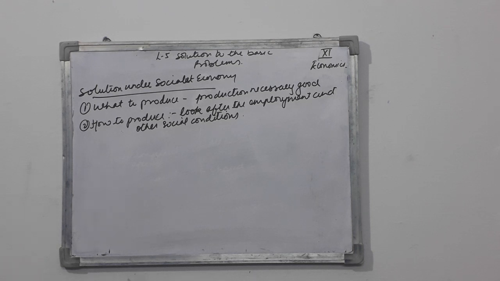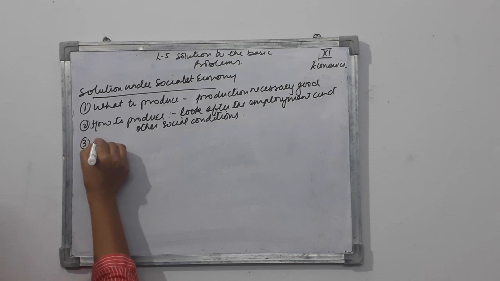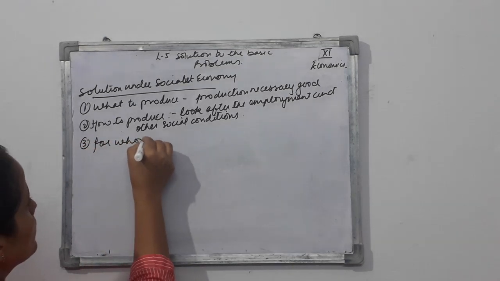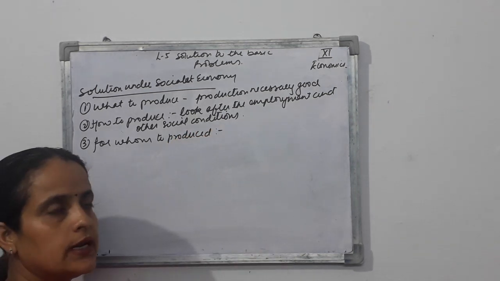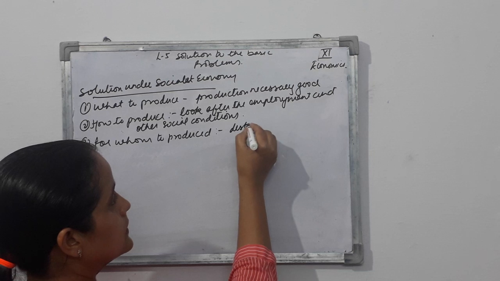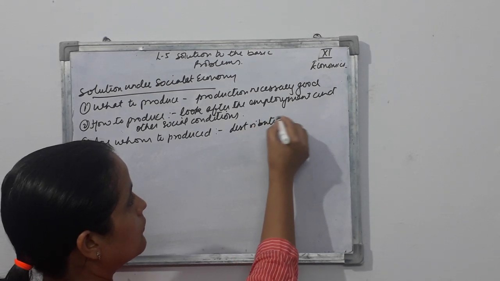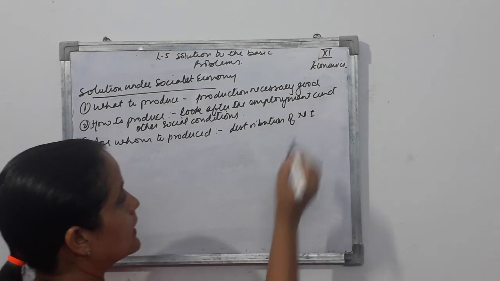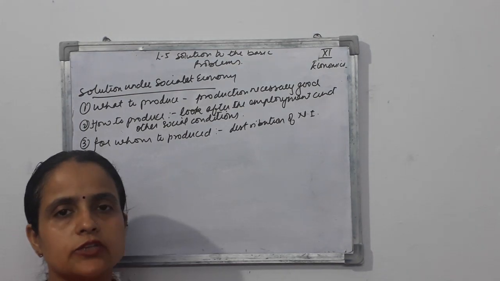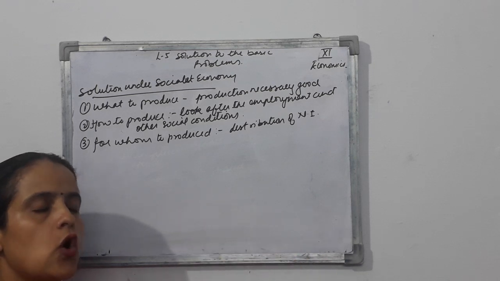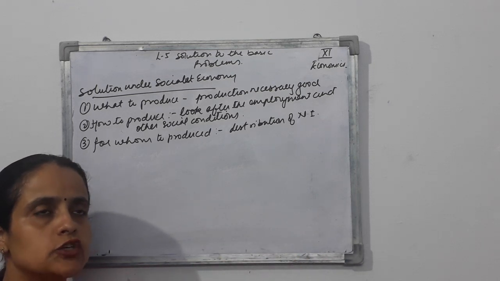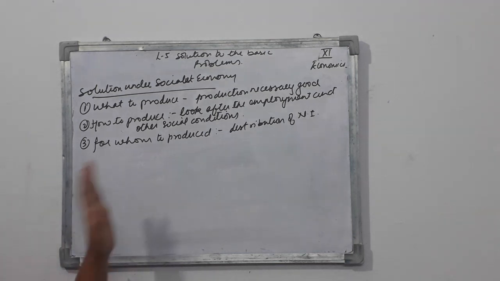Third problem is for whom to produce. As we have discussed, in this we talk about distribution of national income. So here the government is going to see the gap between the rich and the poor. The government is going to see that there should be equitable distribution of income and wealth, and accordingly the government is going to work for this, right?